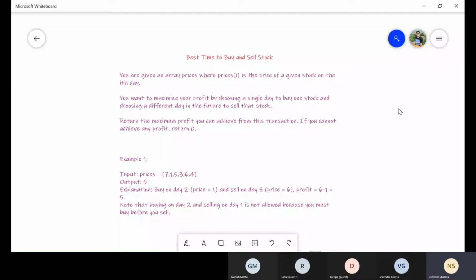Let me know if you can see my screen. Yes, we can. Yes, Nishant, we are able to see.